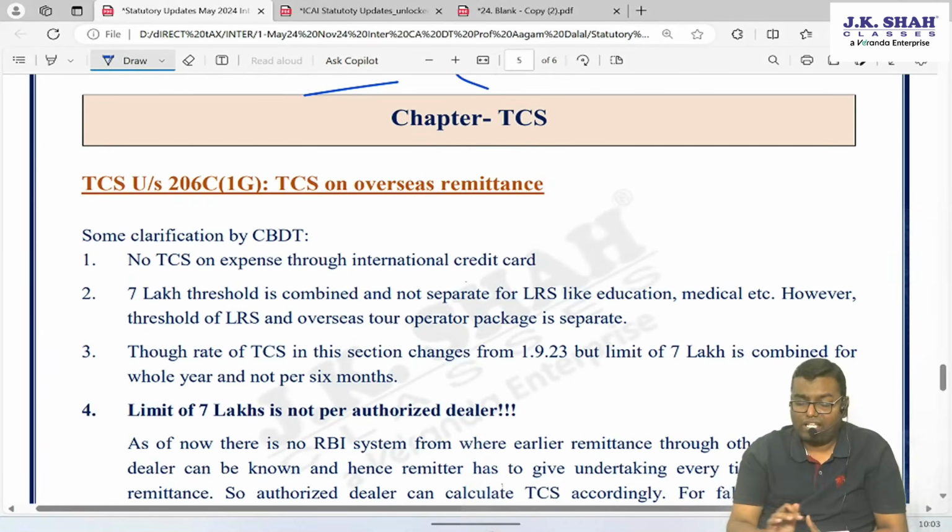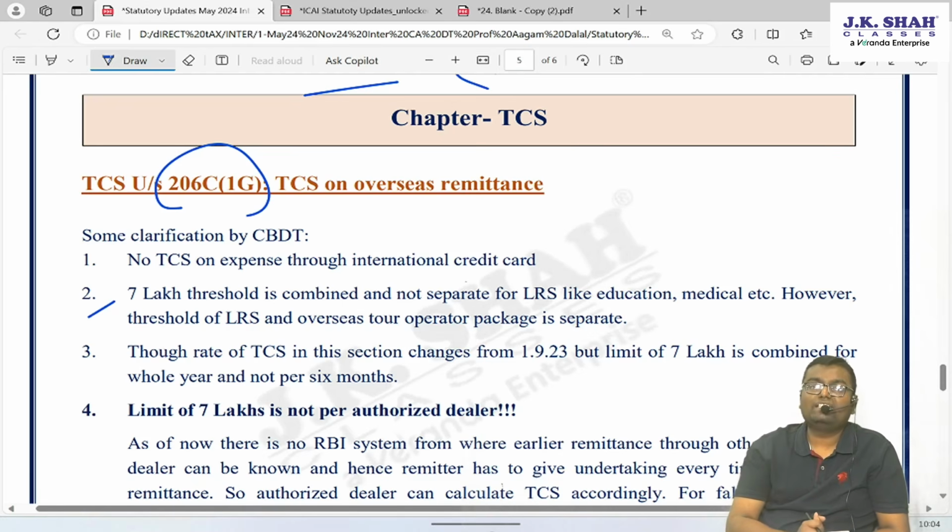Then you know that a very major change is there in TCS, section 206C clause 1G. TCS on LRS, that is Liberalised Remittance Scheme, and overseas tour package. On this TCS is there, and in the current year there is a huge amendment. From 1st October the rate has increased from 5% to, in some cases, 20% TCS. That amendment is already covered in the lectures because it is there in the study material of ICAI. Some clarification CBDT has given that we need to discuss. With regards to this amendment there were some doubts and difficulties that CBDT has now cleared. Now what are those clarifications?